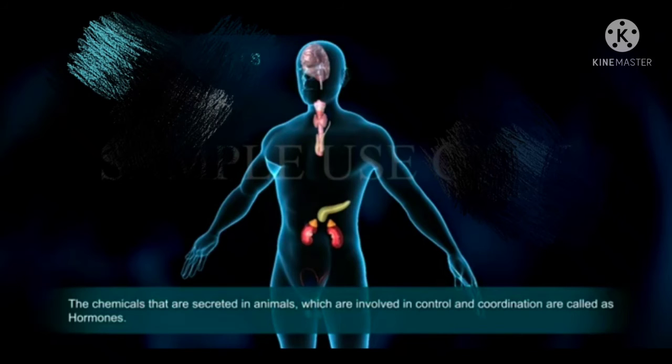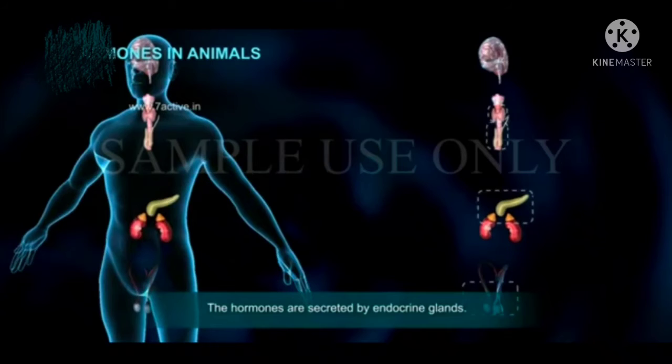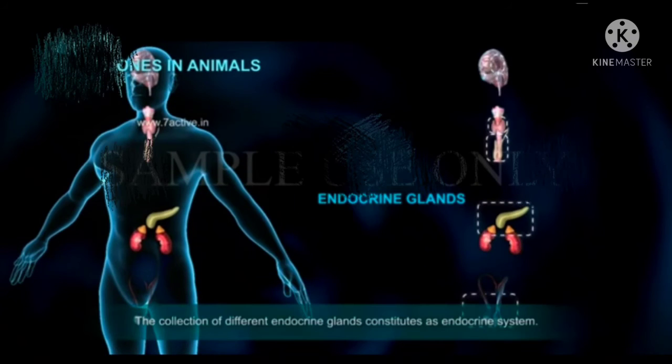The hormones are secreted by endocrine glands. The collection of different endocrine glands constitutes the endocrine system. Different groups of endocrine glands, it is known as what? It fully constitutes the endocrine system.